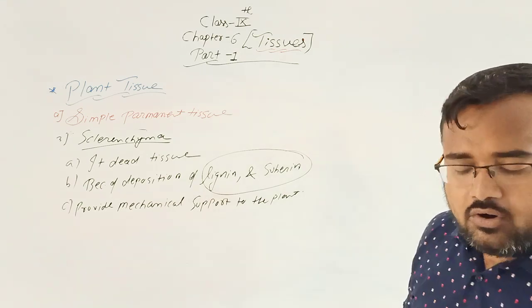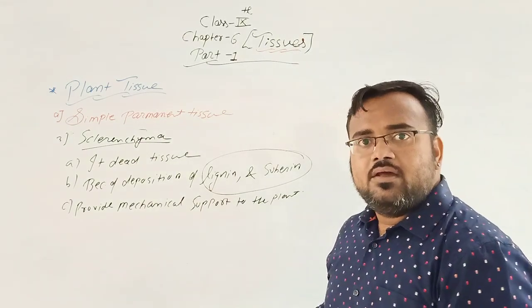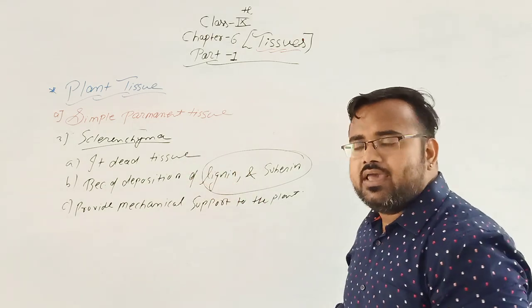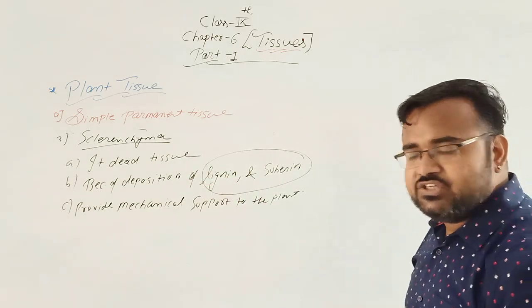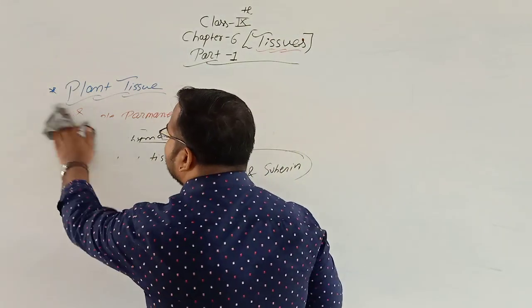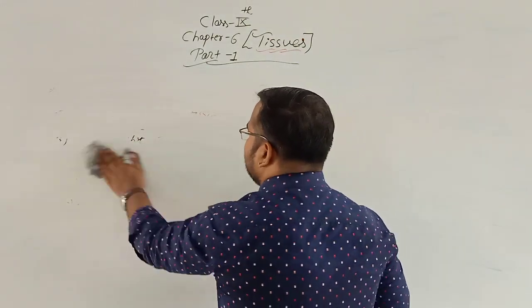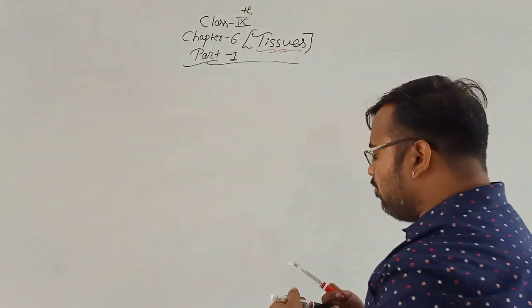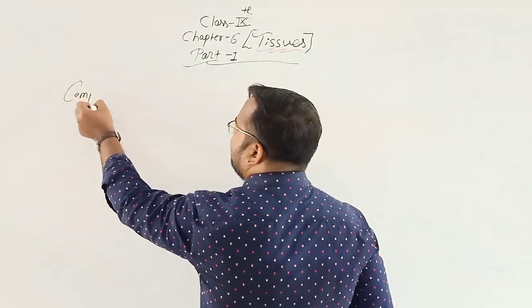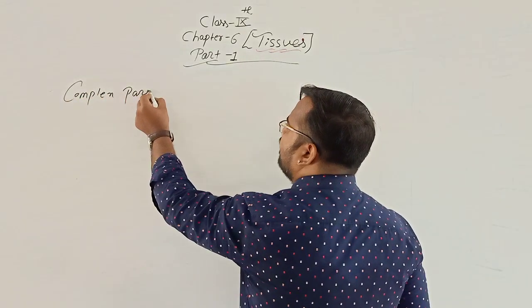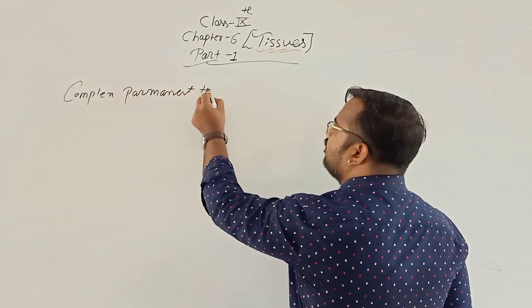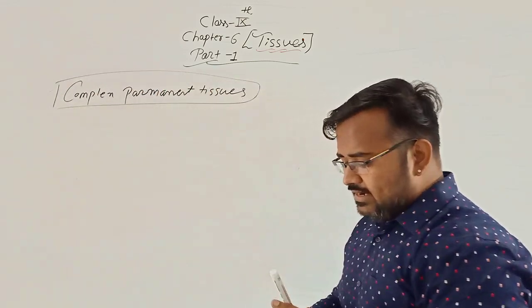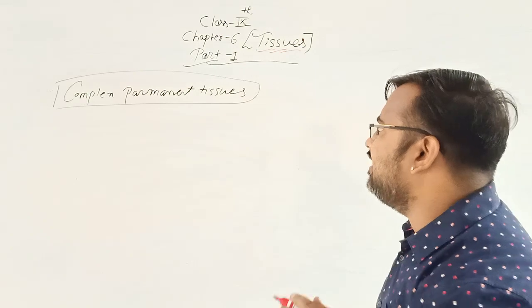So parenchyma, collenchyma and sclerenchyma we have seen. This is all about the simple permanent tissues. Now we are going to see the complex permanent tissues. Next part is complex permanent tissues. Now we'll see what complex permanent tissues are.